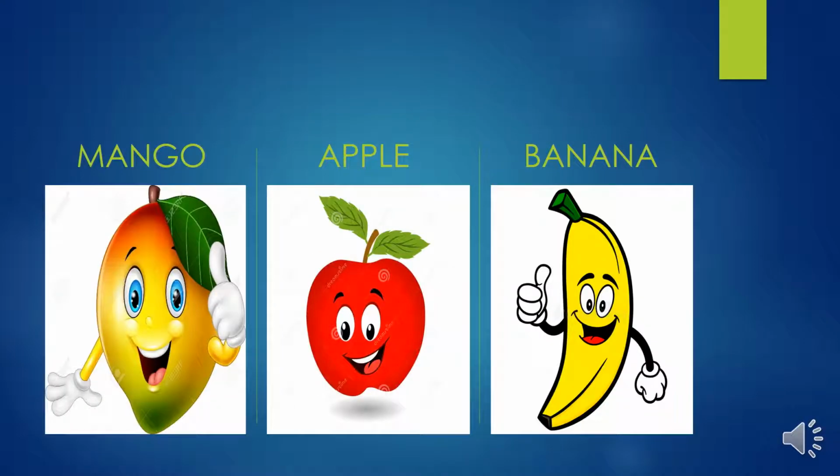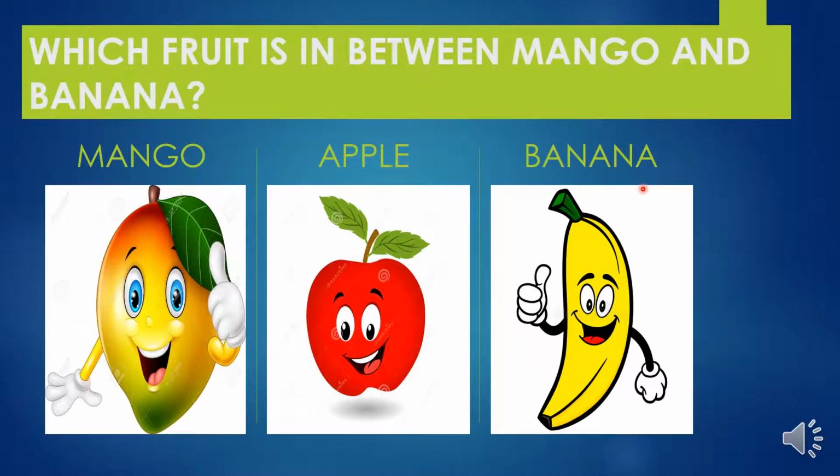What do we see here, children? We see a mango, an apple, and a banana. Now the question is, which fruit is in between mango and banana? An apple is in between mango and banana. Have you all understood, children? Now I will show you an interesting video. Please listen and watch carefully.